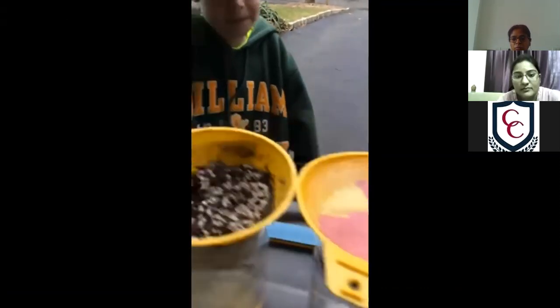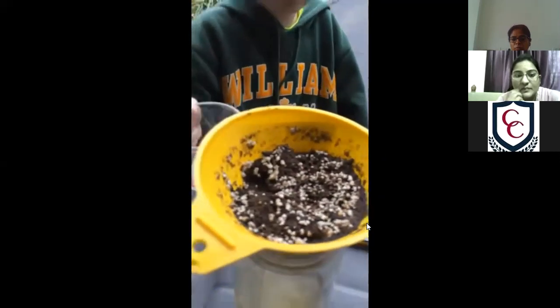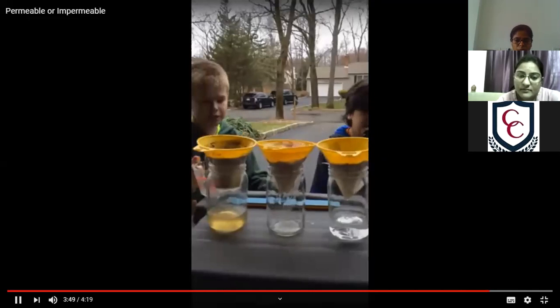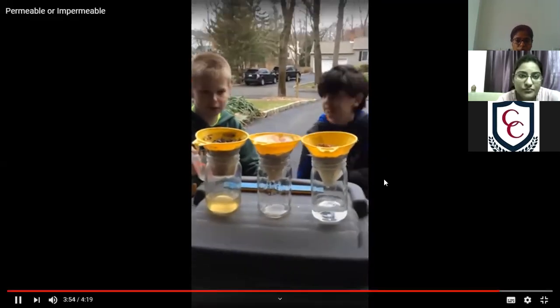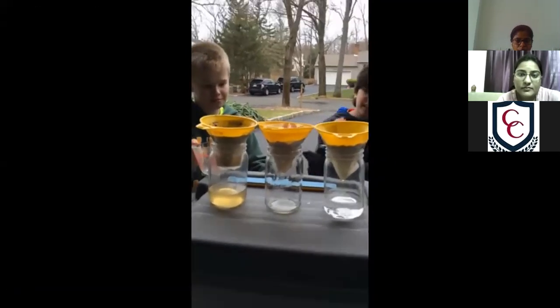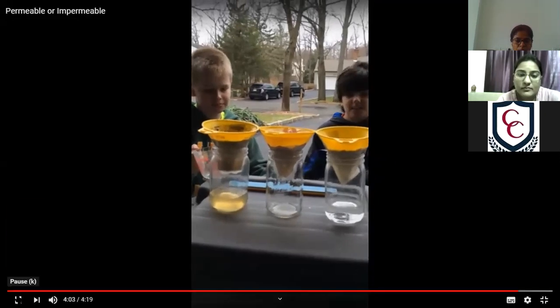Wow. Okay. Clay still has no water. The dirt has obviously absorbed some of the water because it is soil. It does have nutrients inside, and it needs water to live. So the clay has no water that went through it.